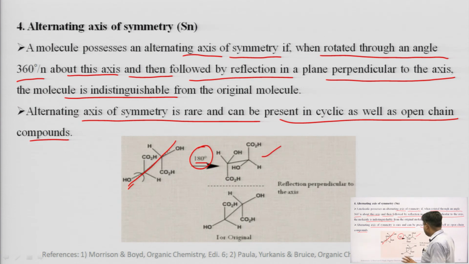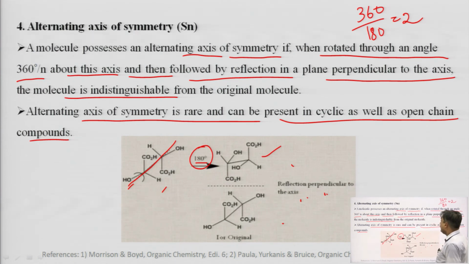Now we get this particular arrangement in the molecule. When the mirror image of this molecule is the same as the original molecule, we can say that this particular molecule has 360 by 180, that is S2, as an alternating axis of symmetry.